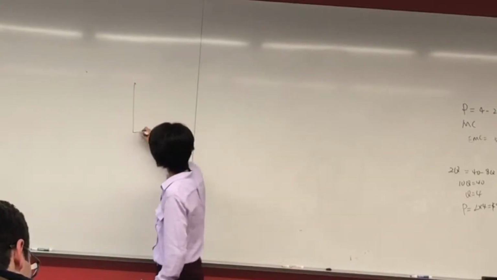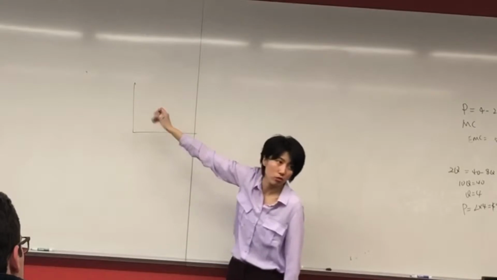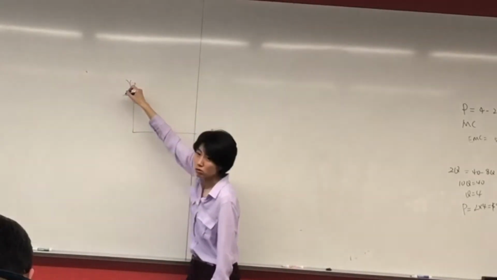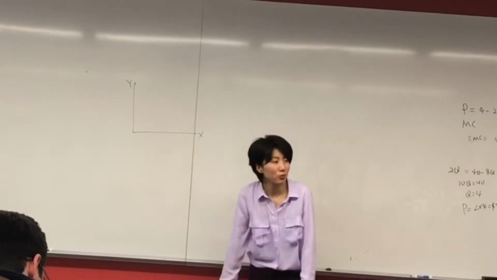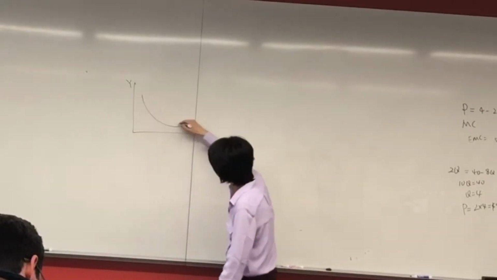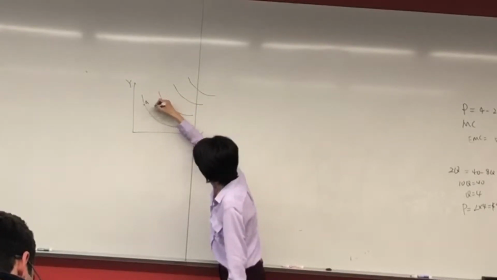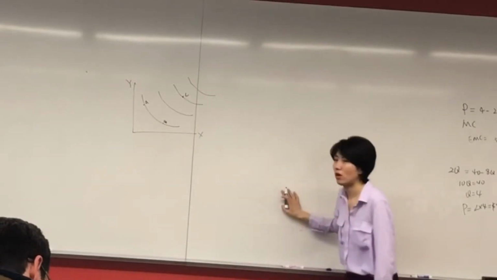Indifference curve, like this. What should be on the y-axis and x-axis for the indifference curve? Y and X are two goods; I suppose there are only two goods available to this person. An indifference curve like this. I give you, for example, point A, point B, and point C. Which of the following is correct?